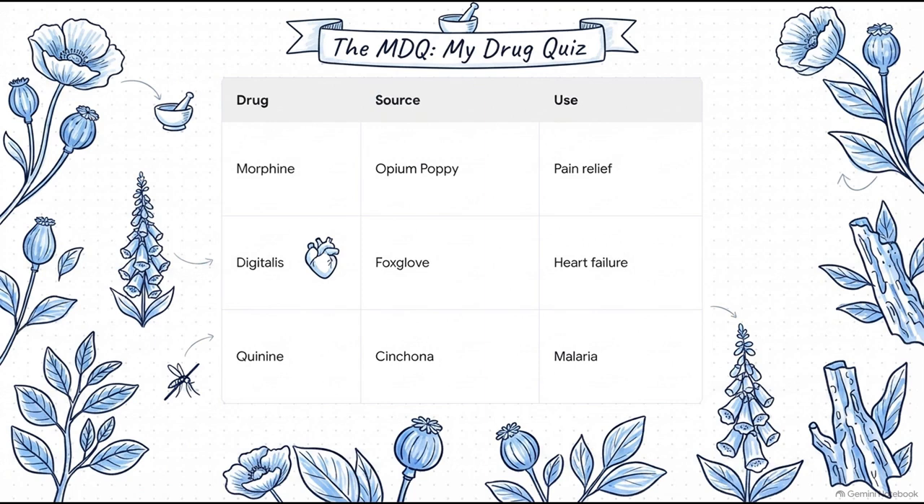M is for morphine, coming from the opium poppy for pain relief. D is for Digitalis, from the foxglove plant for the heart. And Q is for quinine, derived from Cinchona tree bark, to fight malaria. Bitter bark, malaria's foe. Memorize these 3 pairings. They are the absolute legends of botanical medicine.